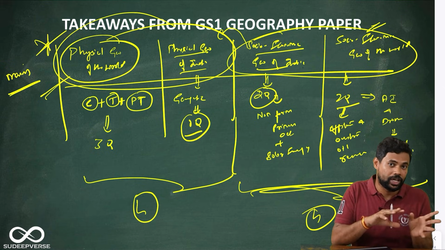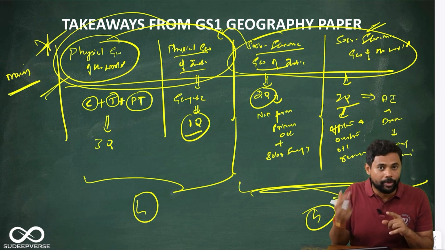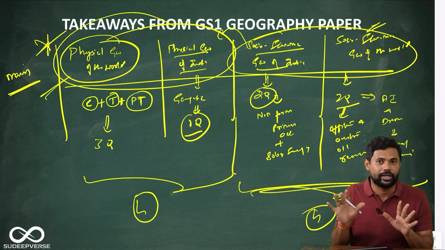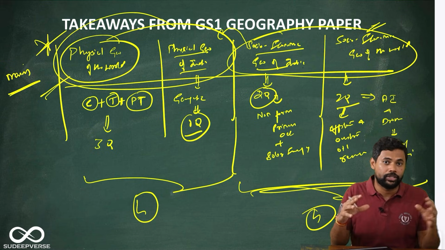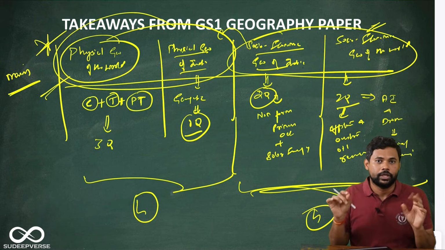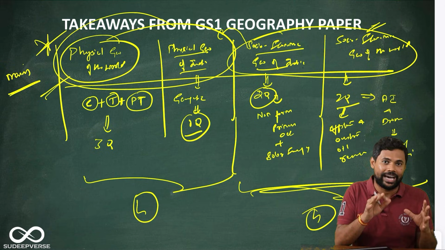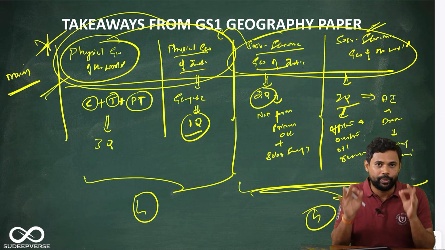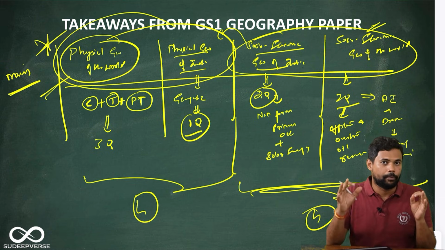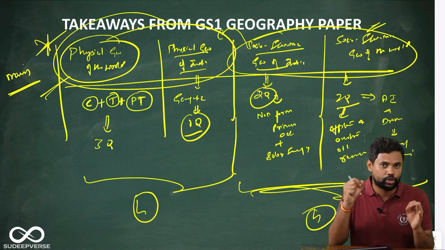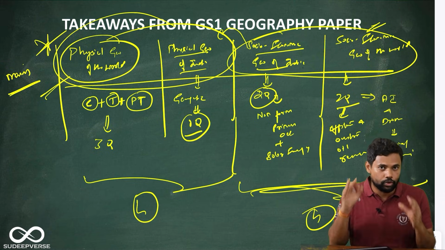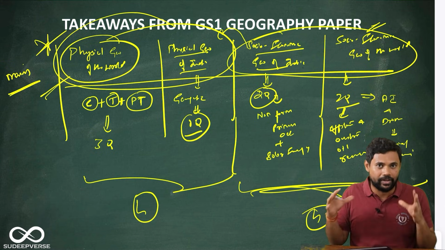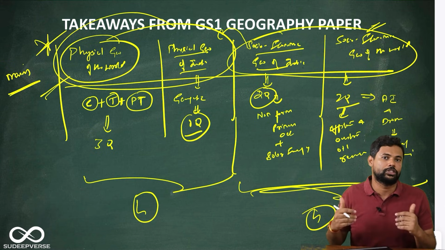Instead of telling physical features, you are going to tell some economic phenomena or some social phenomena there. Instead of showing the Gangetic plains, you will show the population distribution. So if you are good in physical geography diagrams, automatically you will be able to integrate those diagrams in socio-economic geography. So be good in diagrams and get a grip on the keywords to be used in socio-economic geography. Some glimpse of those keywords I am going to teach you when I am writing every answer. So be ready to write the model answers along with me.